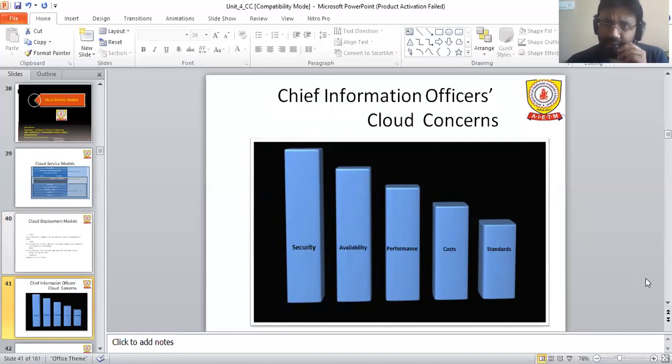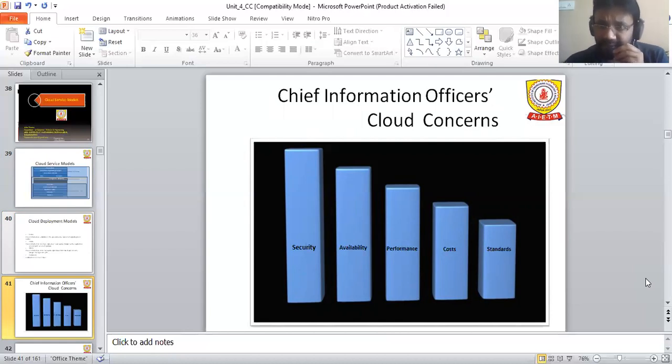Next, cost is also very important, because cost optimization deals with what sort of services are going to be provided by a third party to the client, to the organization. So they are interested in investing only as much as they are taking as service utilization. So cost is also a very key factor.